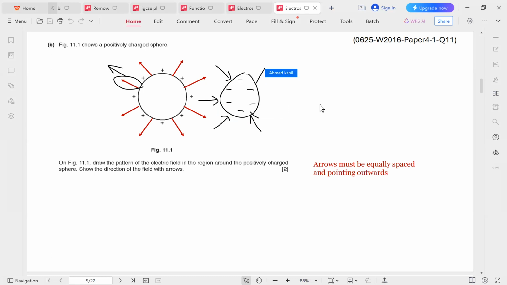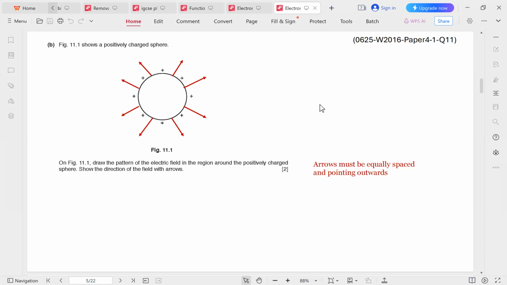When you're drawing the arrows, they must be equally spaced. This is a good example. But if you have a positively charged sphere like this, you cannot draw the lines like this, for example. You cannot draw arrows that are close to each other and arrows that are far away from each other. The distribution of the arrows must be even.